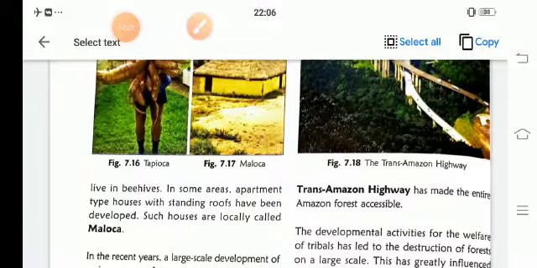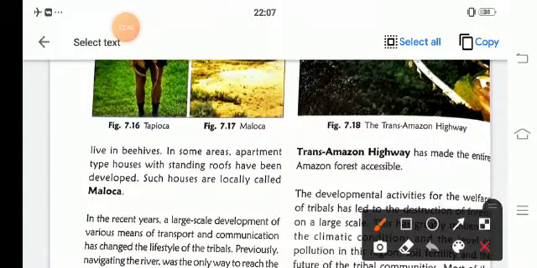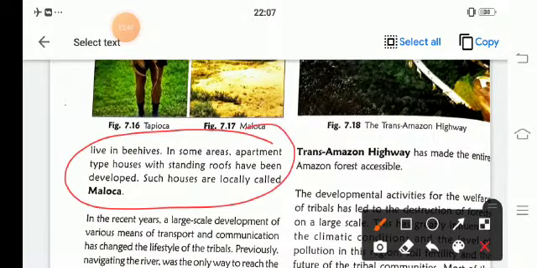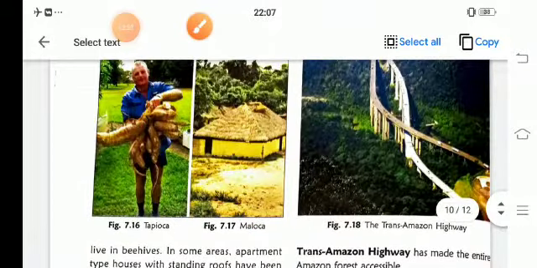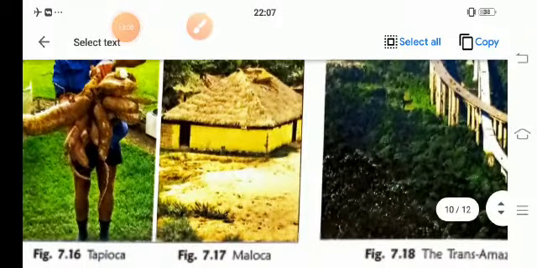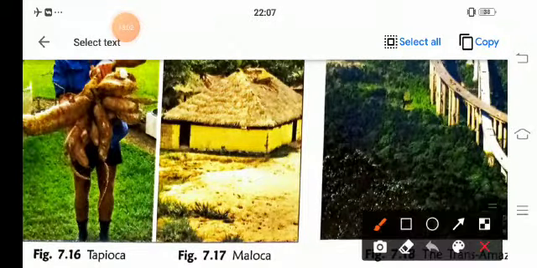Some of them still live in the rainforest in beehive-shaped houses. In some areas, apartment-type houses with sloping roofs have been developed. Such houses are locally called maloka. The houses are like apartment-type houses with a sloping roof. See the maloka. This is the maloka with the sloping roof.